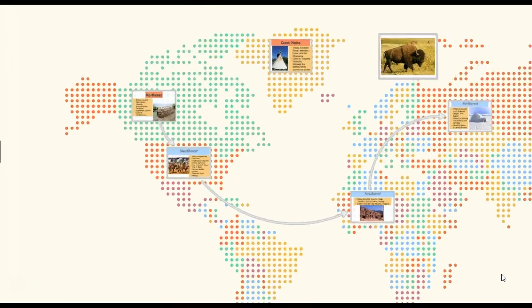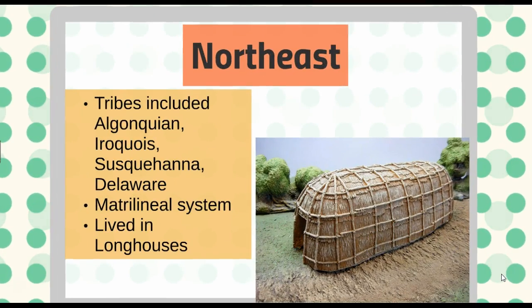So we'll start in our area, which is the Northeast. The Northeast tribes included areas in what is today Pennsylvania, Ohio, the New England area of New York and New Hampshire and Rhode Island and all of the New England states. And it also included the Delaware, Maryland area as well. And these tribes included the Algonquin, the Iroquois.